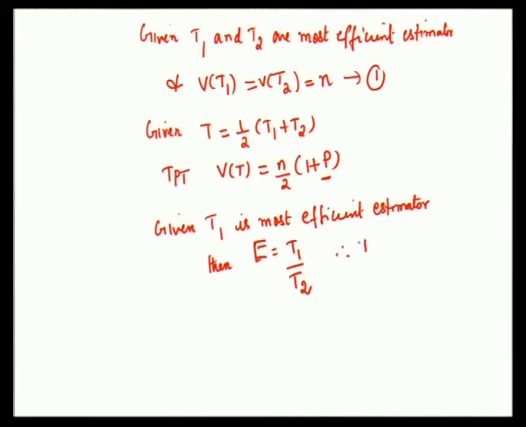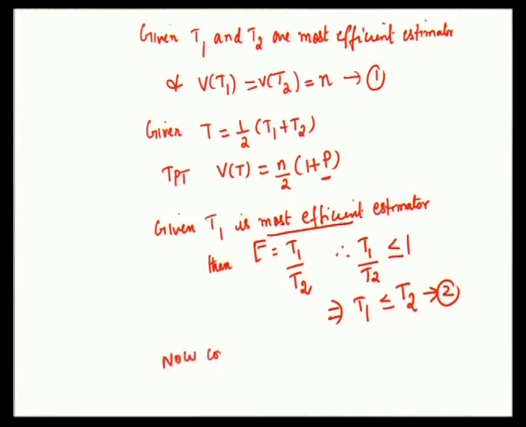Therefore V1 by V2 is less than or equal to 1, which implies V1 is less than or equal to V2 if T1 is the most efficient estimator. You can also consider T2 instead of T1. So for this problem, let me take T1 as the most efficient estimator. So V1 is less than or equal to V2, which let me take as equation number 2. Similarly, if T2 is the most efficient estimator, you will get V2 is less than or equal to V1.